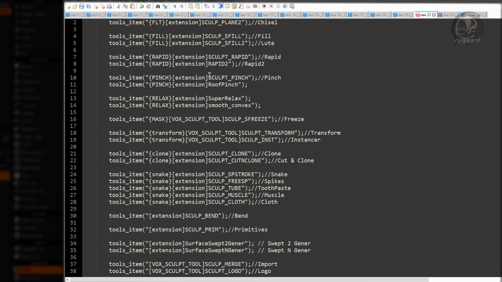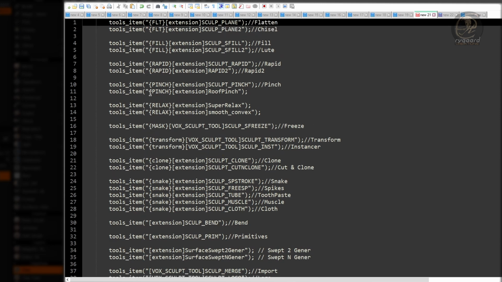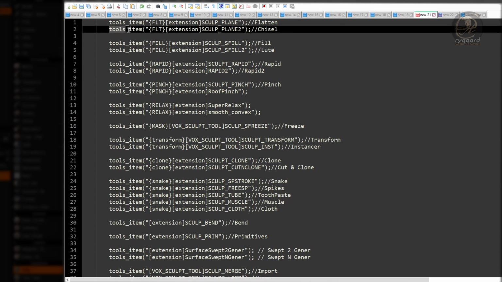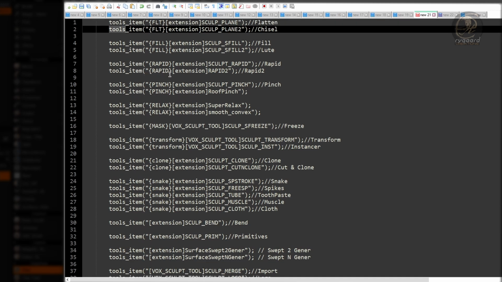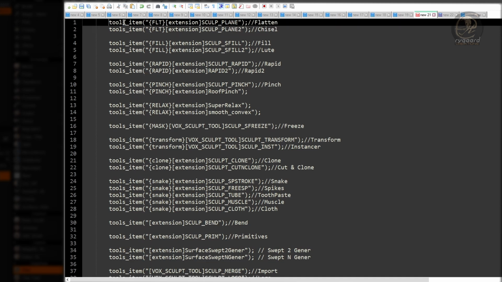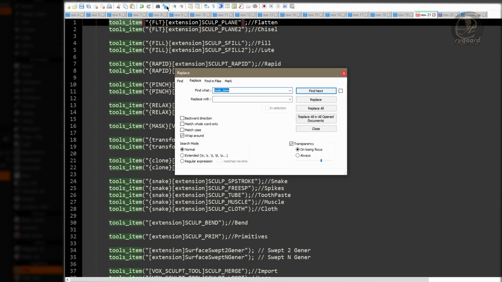The next step is very important, and you, of course, already know it. I replace the word tools with the word menu in all functions, okay? To do this, I will click on this replace button. In the find what field, I'm going to type the word tools.